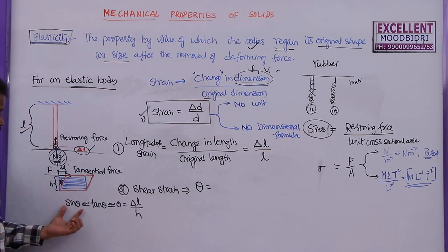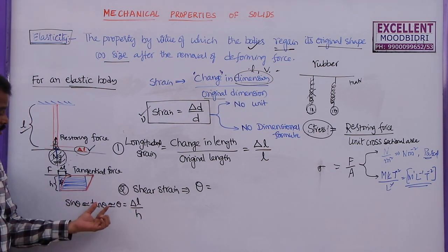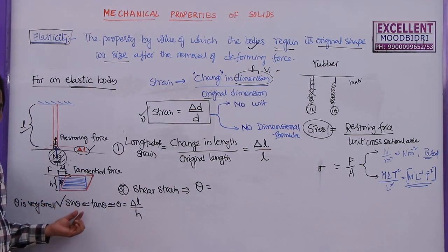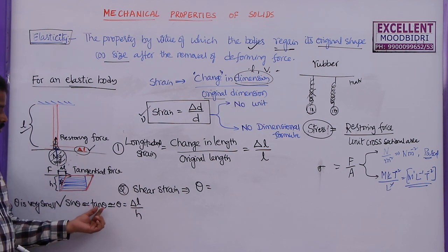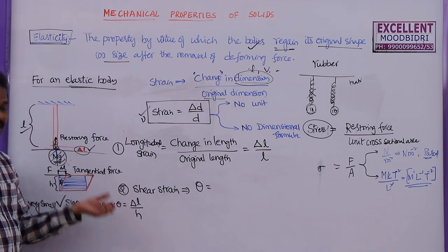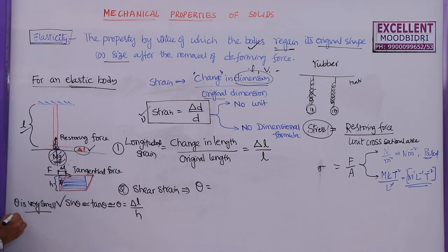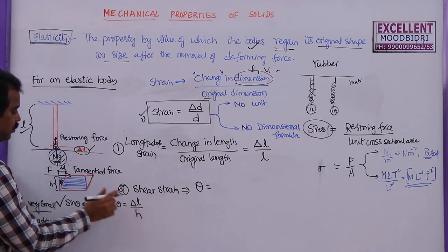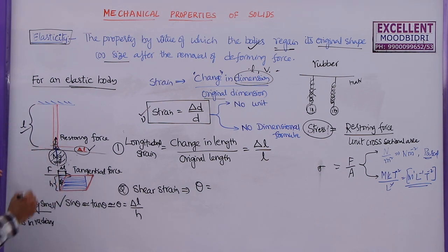If you want clarification, sin theta is nearly equal to tan theta, which is equal to theta, you can write this equation only if theta is very small. And if you have a log book, you can see sin 0.003157 is equal to tan 0.003157 is equal to 0.003157. If theta is very small and theta is measured in radians but not in degrees, then sin theta is nearly equal to tan theta, whose value is equal to theta, which is given by opposite side by adjacent side.